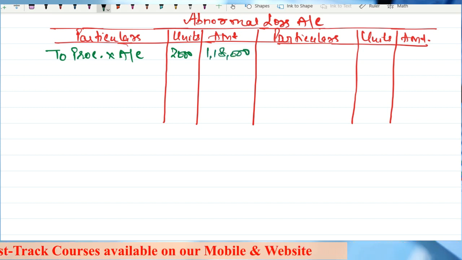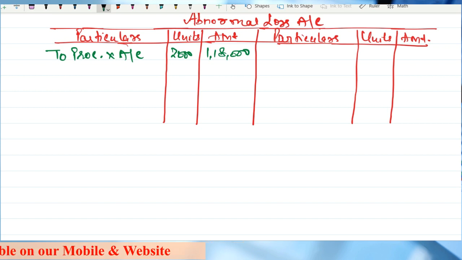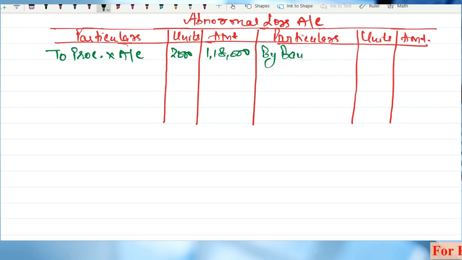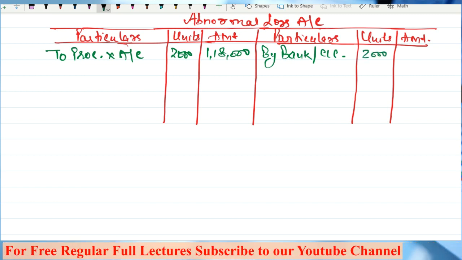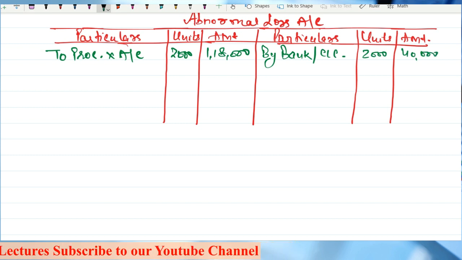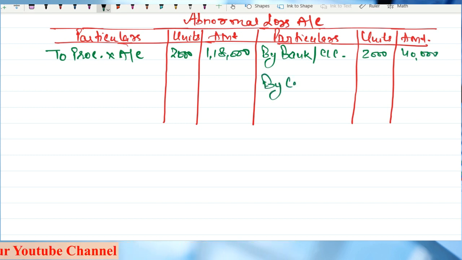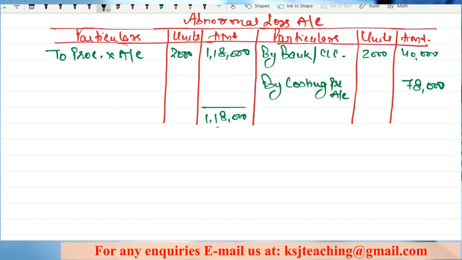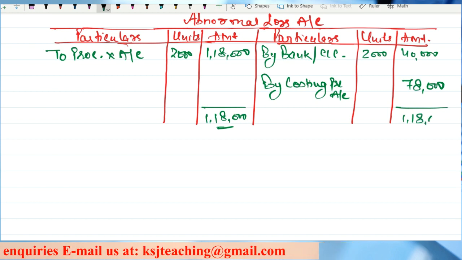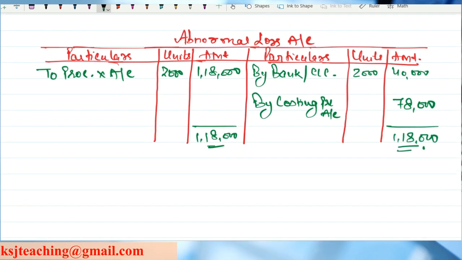Now, on these 2000 units, 20 rupees per unit we have recovered, which I will take by bank or CLC account. 2000 units at the rate of 20 rupees, that is 40,000 rupees we have recovered, and the remaining I will take to the costing profit and loss account. So 78,000. Clear? This comes to 1,18,000. Any doubts on this point?